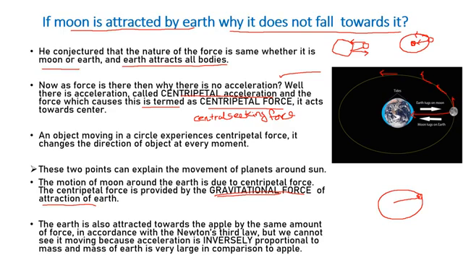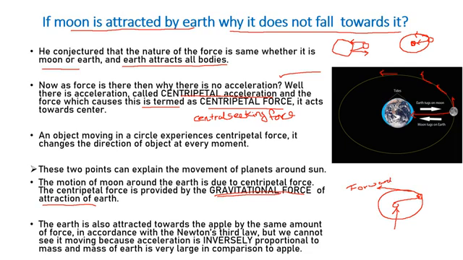At any point, if he leaves the thread, what will happen? Wherever he leaves the thread, this object will go straight forward, right?